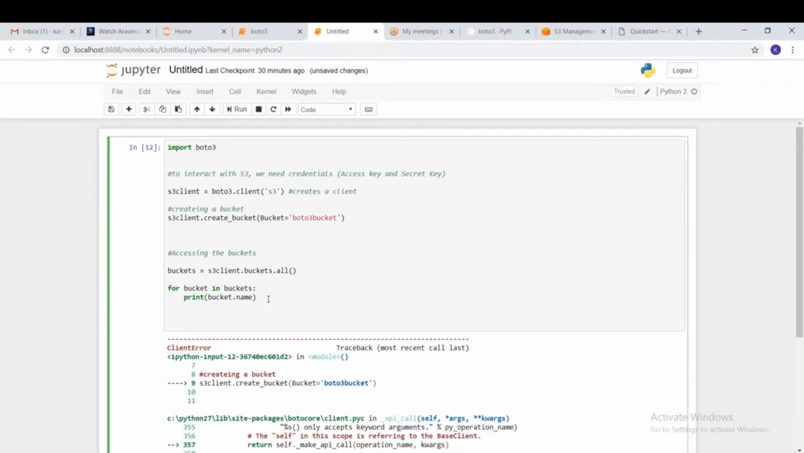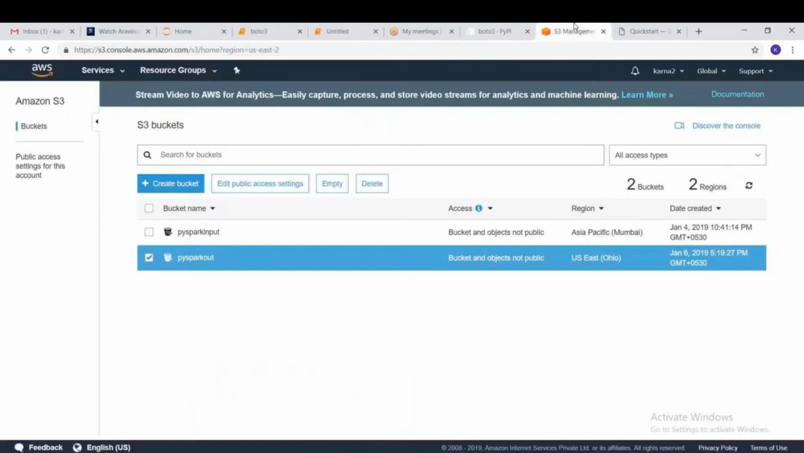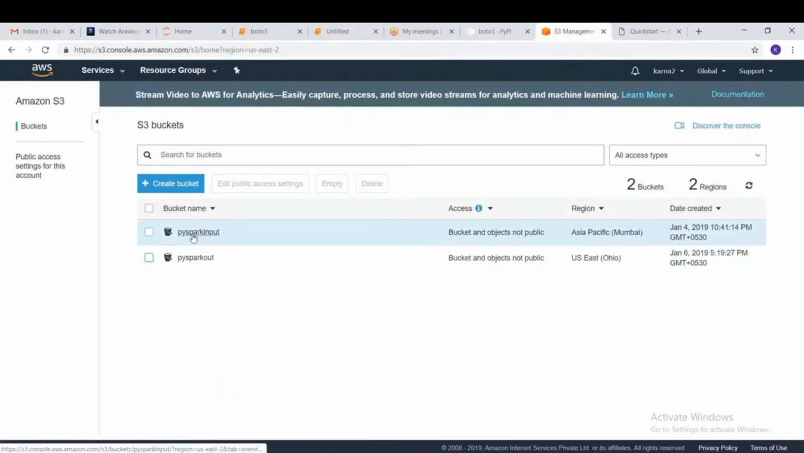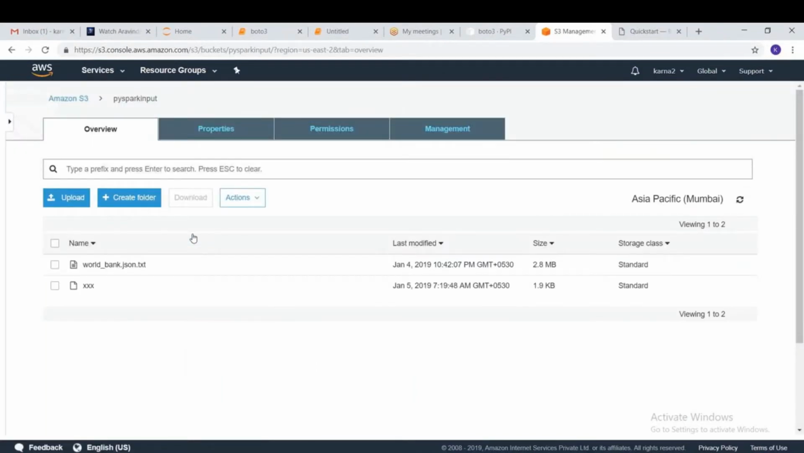If you want to access the files in a bucket, what are the files present in a bucket? Accessing the bucket. Remember guys, whatever we have here, we have buckets, and whatever we have in that bucket, whether the directories or files or anything, these are going to be called the keys. A key is a path. I'm telling you, a key is a path.